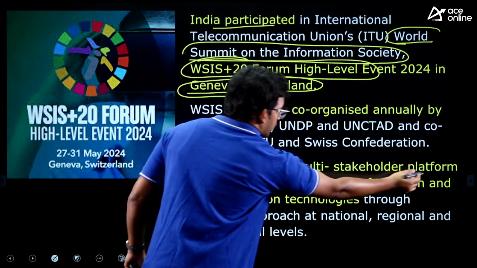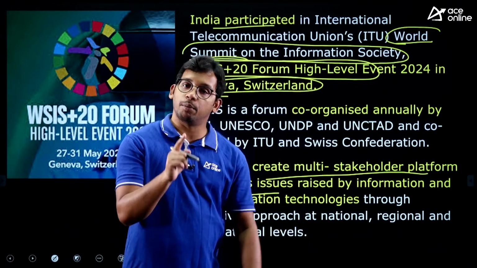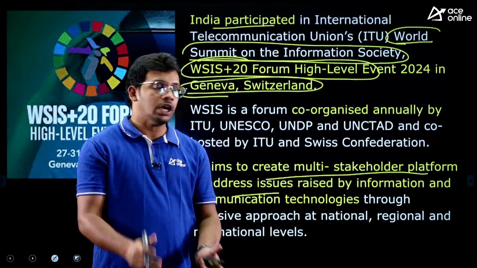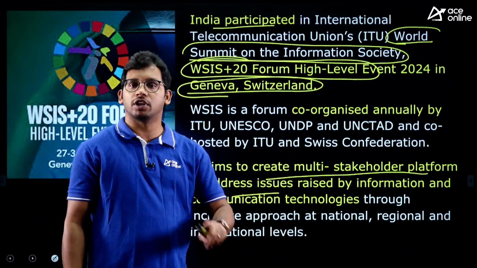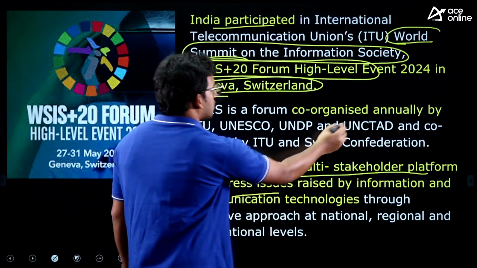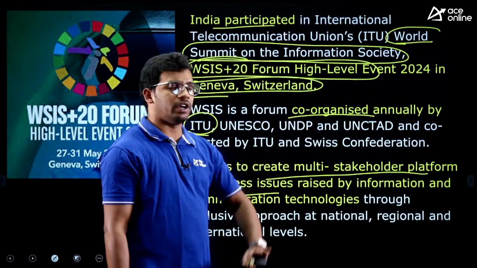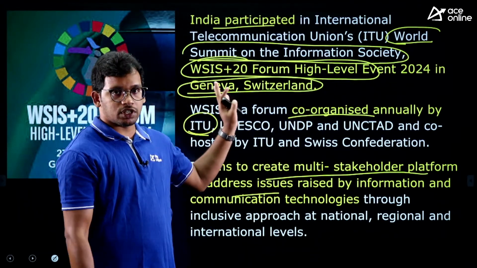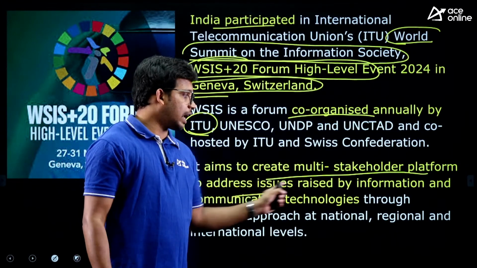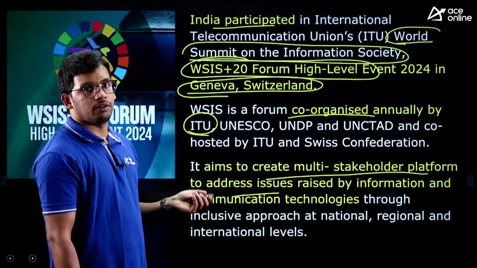It aims to create different stakeholder platform to address issues raised by the information and communication technologies like artificial intelligence, or if there is any communication gap, satellites, anything related to information sharing and communication, this society will take care of all the world countries, right? This was organized annually by International Telecommunication Union, UNESCO and UNDP. Different organizations are there. You just need to know where it has happened, right? And what is the purpose: tackling the transfer of information and communication between the countries. So this is the fact.